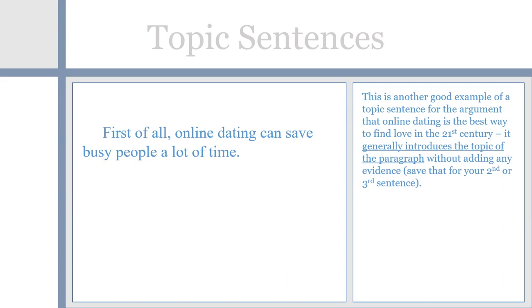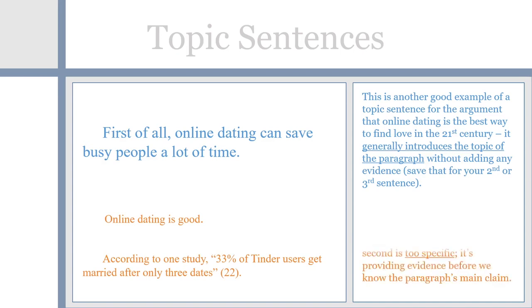That's okay, Jessica. And here's an example of what not to do. "Online dating is good. According to one study, 33% of Tinder users get married after only 3 dates." These are two examples of what not to do. The first one is too general to be useful, and the second is too specific. It's providing evidence before we know the paragraph's main claim.